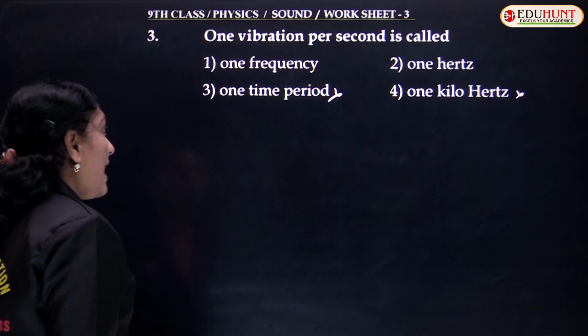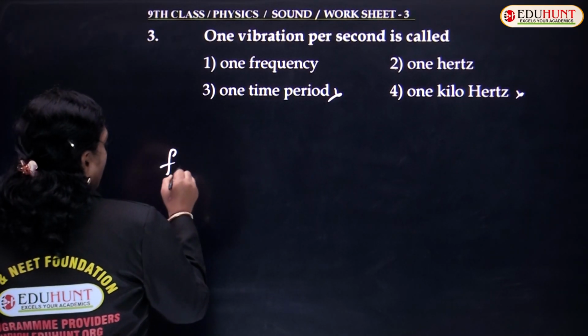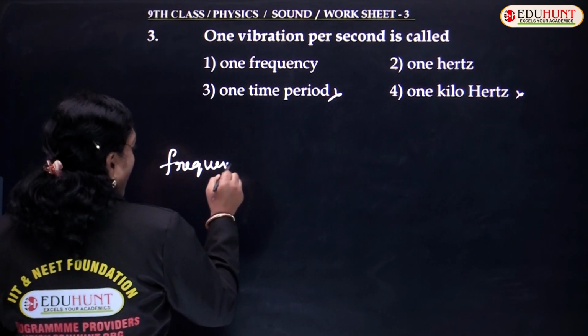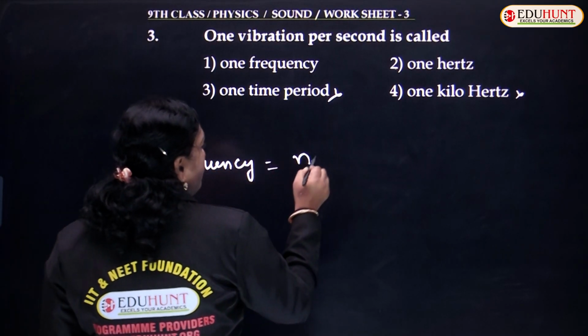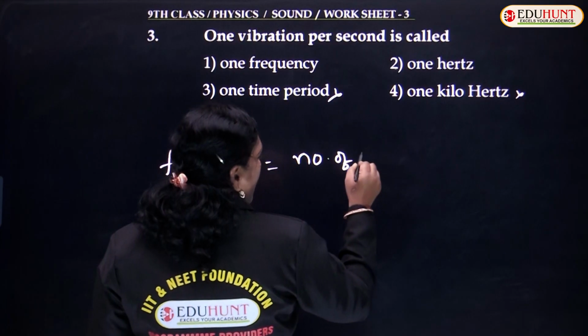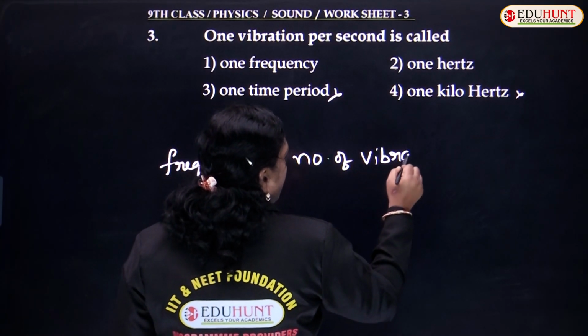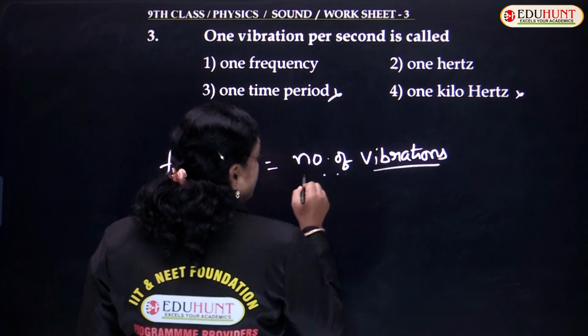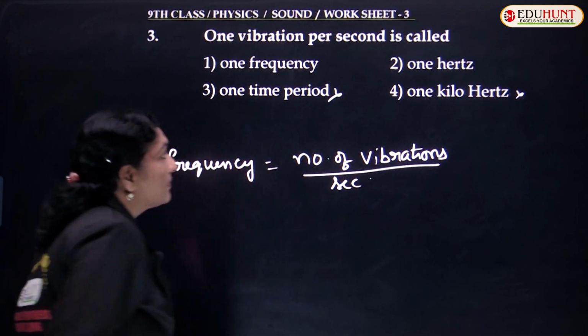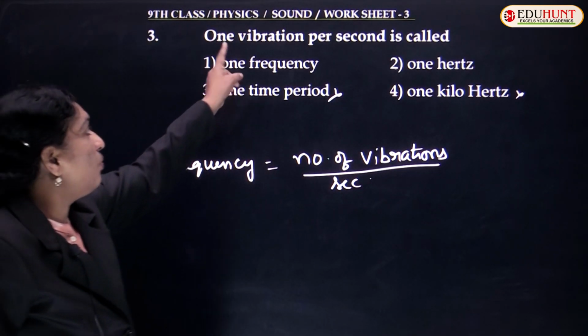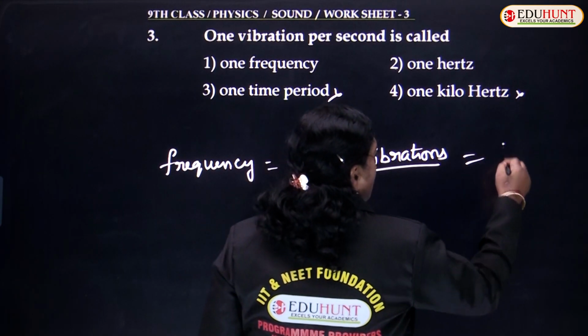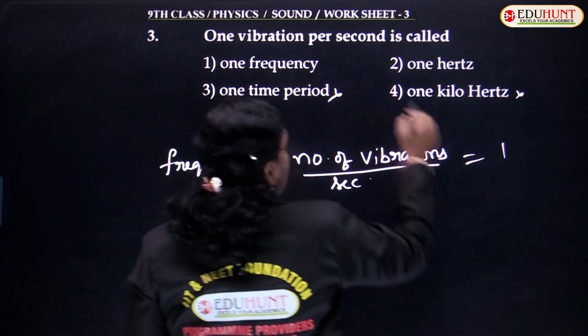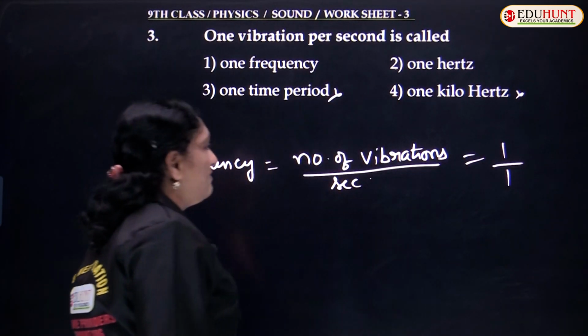I told you the definition of frequency as the number of vibrations per second. Here the number of vibrations they gave as 1, and the time they also gave as 1.